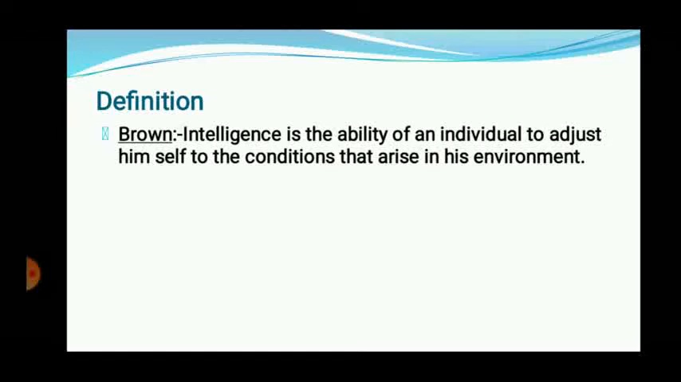For example, if you are going to appear for the exam, final exams, so which condition arises in the final exam? That is the question paper. And according to your knowledge, according to your capacity, ability, you try to solve that question paper. So that question paper is the condition that arises in the environment. And if you are able to solve that question paper according to your ability, so accordingly your intelligence is going to be measured.